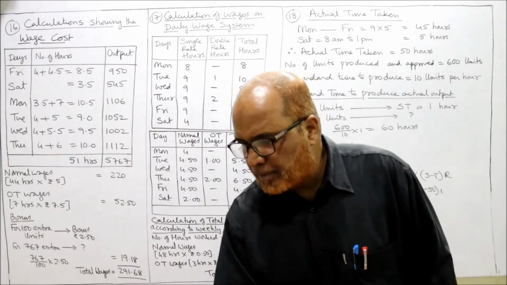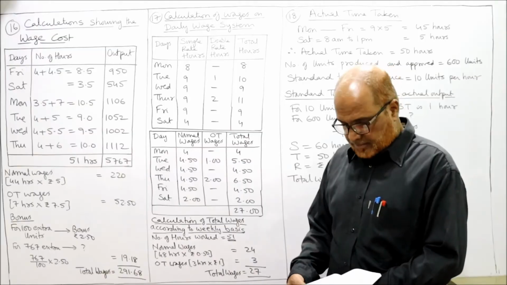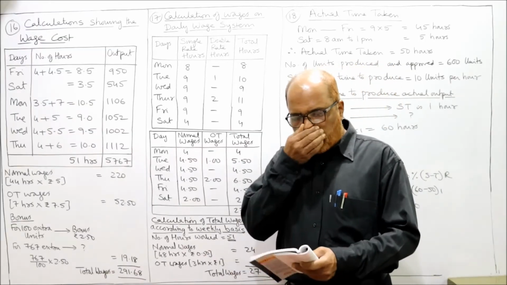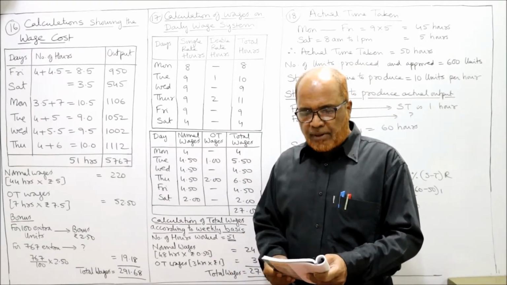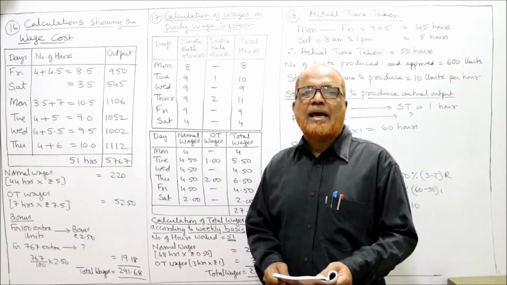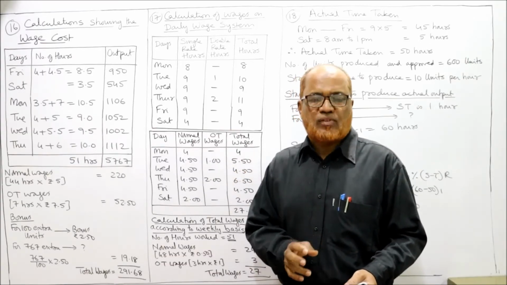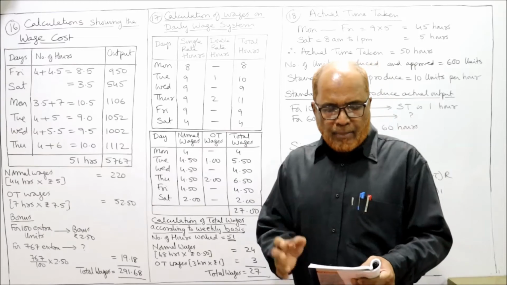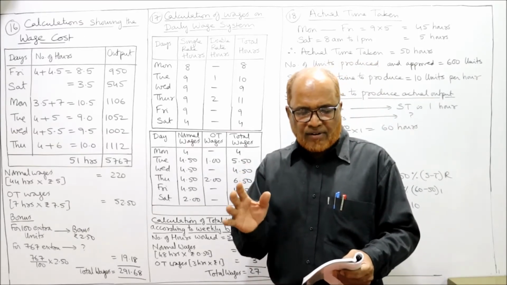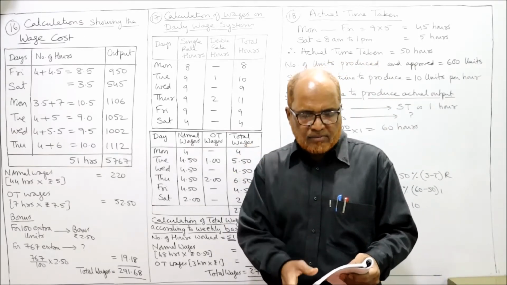Next, problem number 17th. Calculate the normal and overtime wages payable to a workman from the following data. We have to calculate the normal wages and overtime wages from the data given. Days, Monday, Tuesday, Wednesday, Thursday, Friday, Saturday. 1 week data is given.